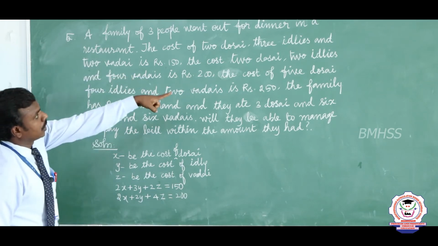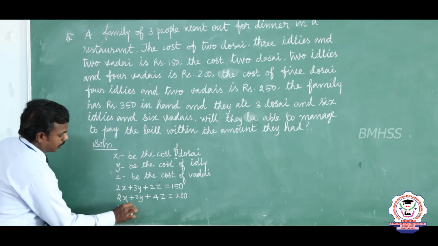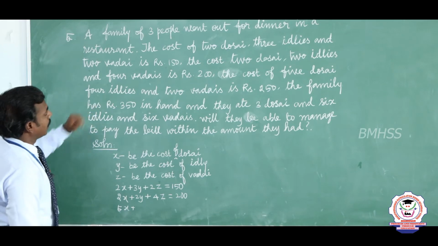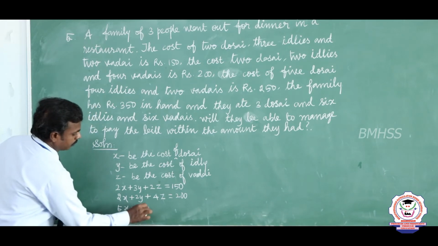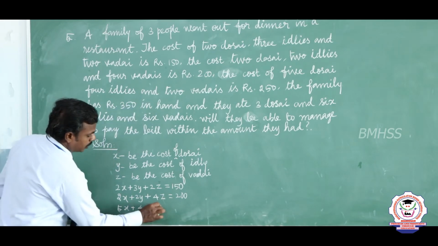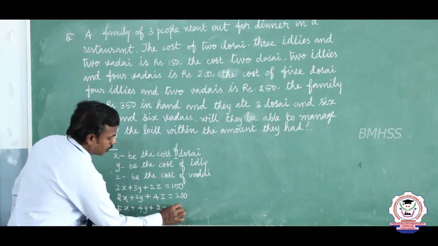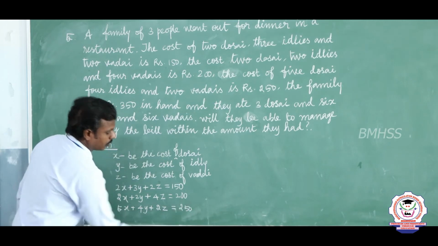And the third one: the cost of 5 dosai, 5x, plus 4 idlis, 4y, plus 2 vadais, plus 2z, which is equal to 250 rupees.